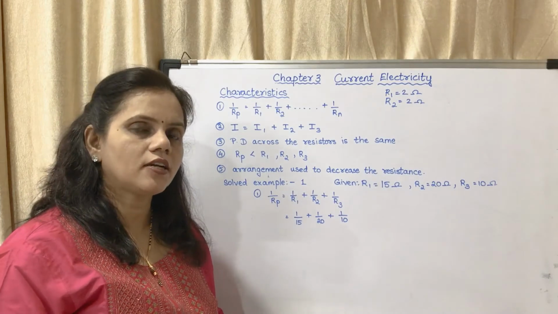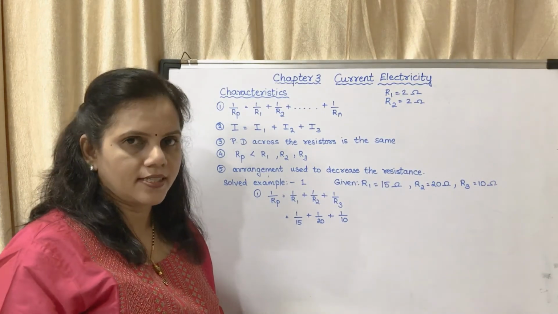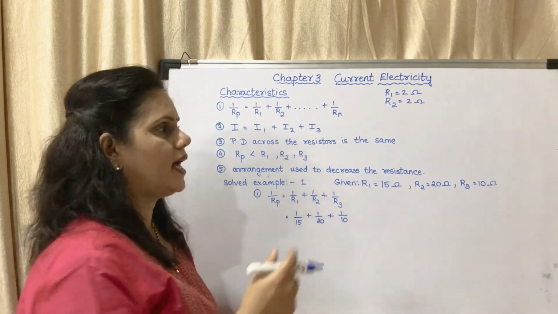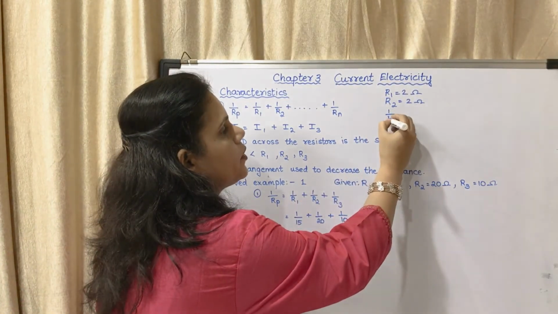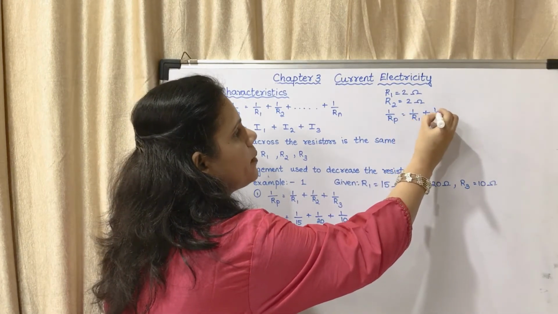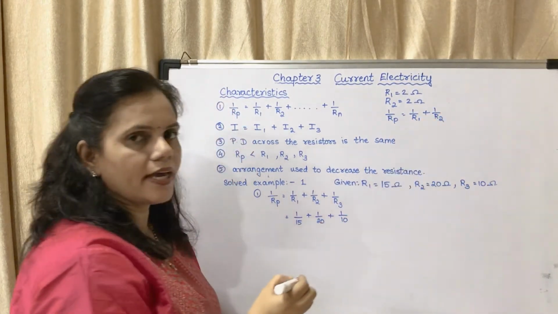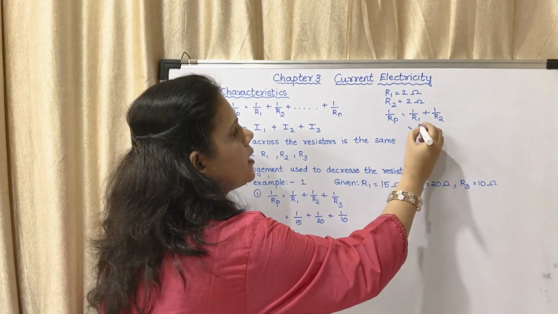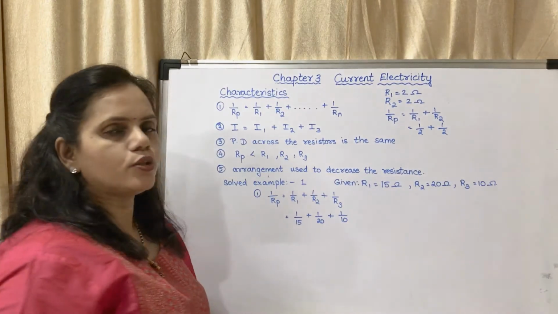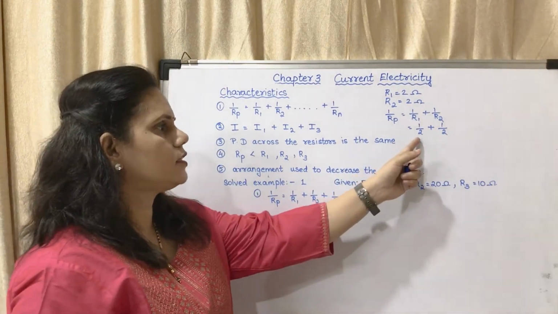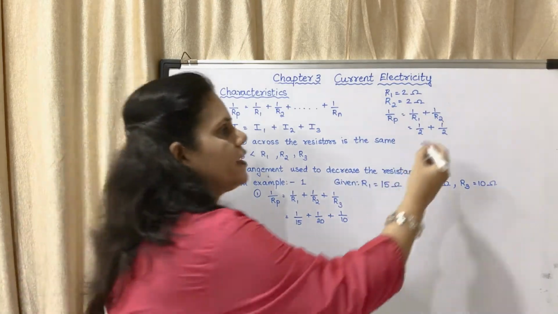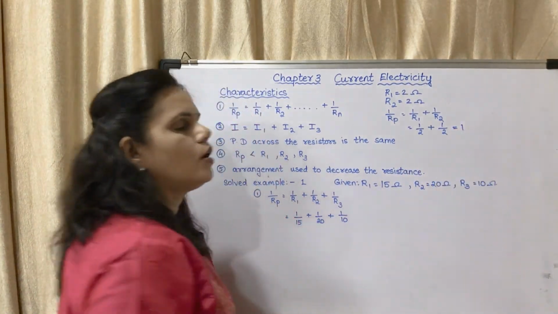Now we have to calculate the effective resistance when the resistors are connected in parallel, with the equation 1/Rp = 1/R1 + 1/R2. What is R1? R1 is equal to 2. What is R2? R2 is equal to 2. So this will be 1/2 + 1/2, that is half plus half, which is equal to 1.